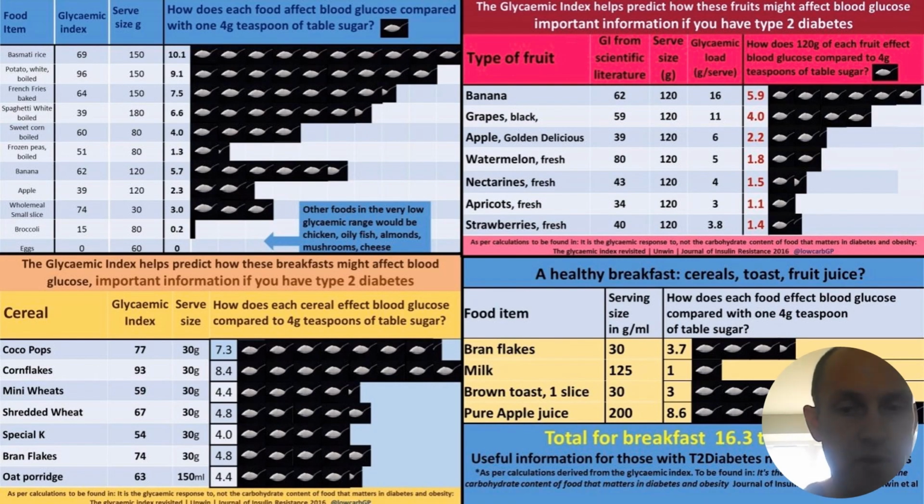And in this very helpful infographic by Dr. David Unwin, we can see the types of foods that have the highest impact of carbohydrate content, and therefore what that turns into glucose in the body. And when we consider that the body only needs 1 teaspoon of sugar, this is 4 grams of sugar, and the body can make that itself in the liver.